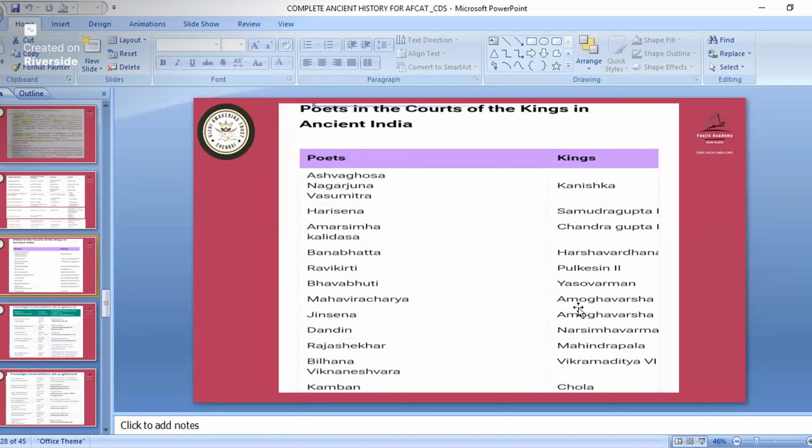Bhavabhuti was under Yashovarman. See, court poets you must also remember. Already we have seen in previous slides, and remember all these also, because they might ask which poets were famous during whose reign. So remember all this. Jinasena was under Amoghavarsha. Dandin was under Narasimhavarman. Rajashekhara was under Mahendrapala. Bilhana and Vikramanka were under Vikramaditya VI. And Kamban was during the Chola period. Remember Kamban. They have asked one time, Kamban was during the Chola kingdom.